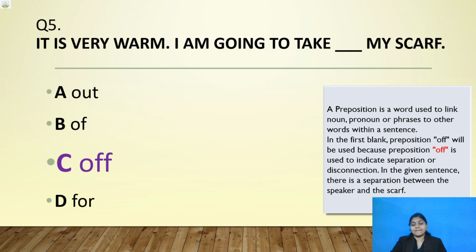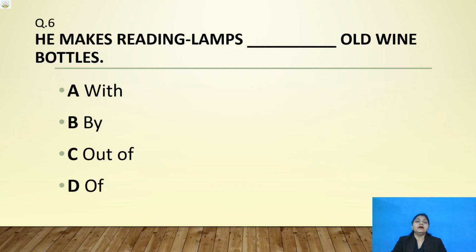Question number 6. He makes reading lamps, old wine bottles. Reading lamps, option A, B, C, D. He makes reading lamps. Choose the correct one and write down your answer. Yes, children, I am waiting for your answer, children. Type immediately. He makes reading lamps.